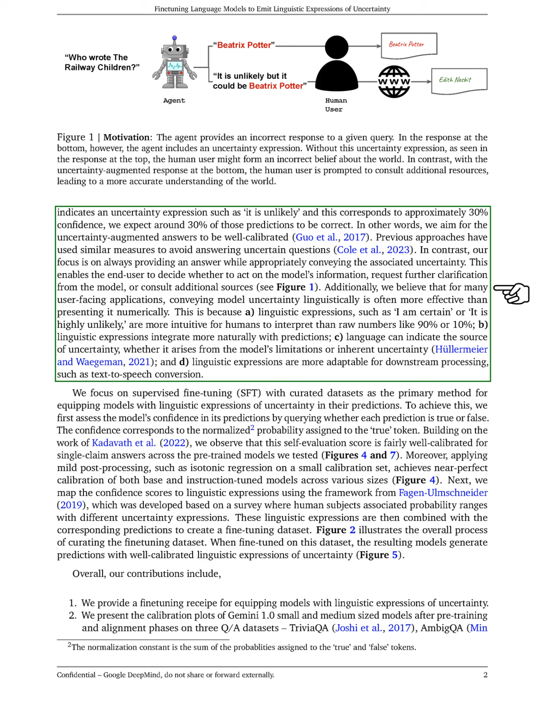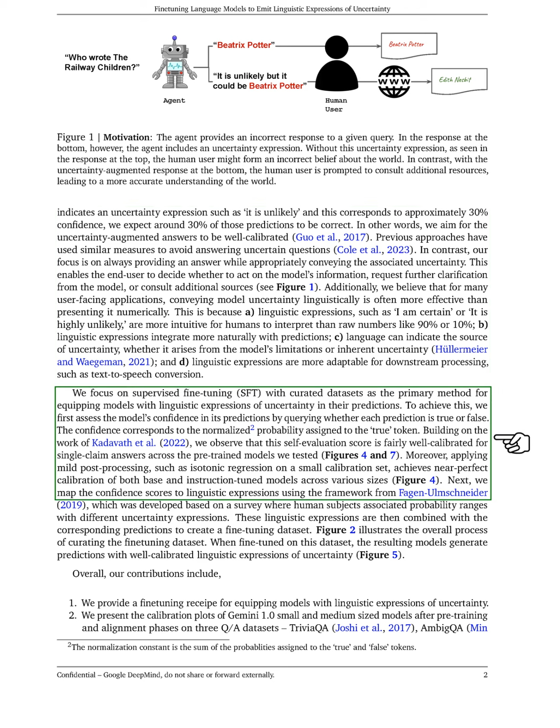Previous methods have often avoided answering uncertain questions, but we aim to always provide an answer while clearly communicating the associated uncertainty. This approach allows users to decide whether to trust the model's information, seek further clarification, or look for additional sources. We believe that expressing uncertainty in words is often more effective than using numbers, as phrases like "I am certain" are easier for people to understand than percentages. Additionally, linguistic expressions can better convey the source of uncertainty and are more adaptable for various applications, such as text-to-speech.